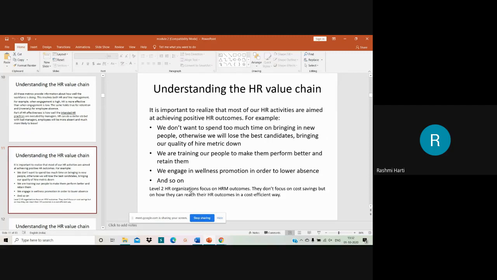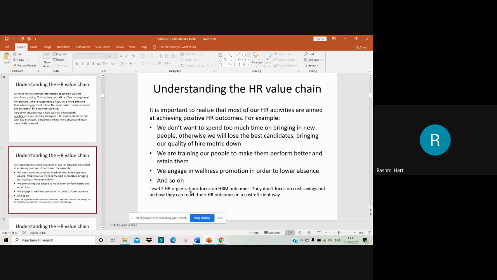Then we are training our people to make them perform better and retain them, right? So this shows that yes, I am thinking of keeping the quality of hire metrics high. That means I want to train my employees and move them upward along their career path. That means promoting them, right? Then we engage in wellness promotion in order to lower absenteeism. So that is what we could call level 2.